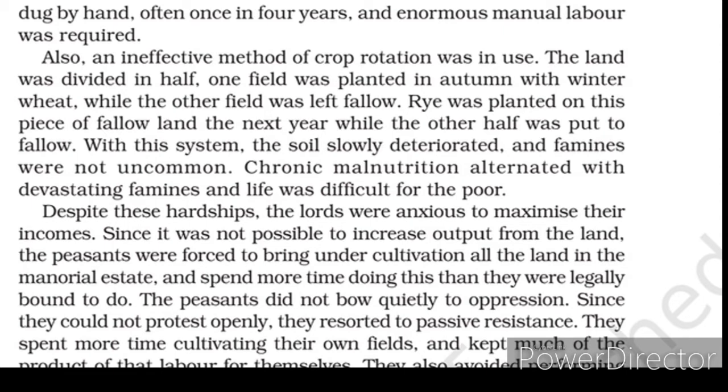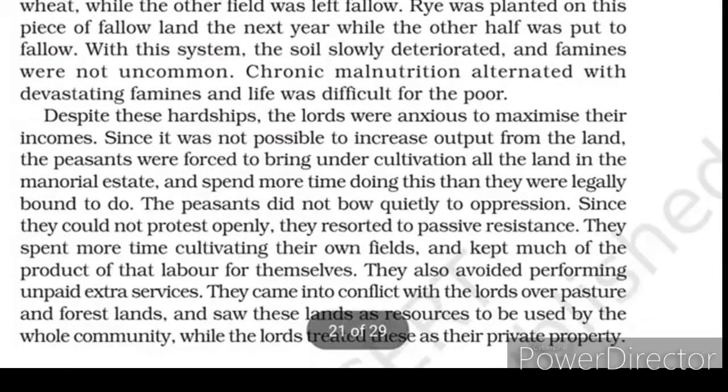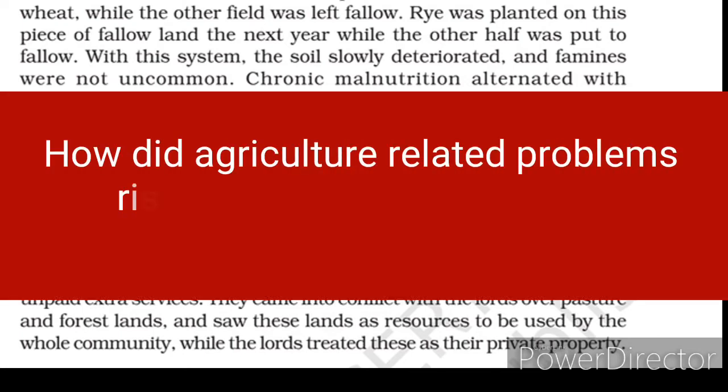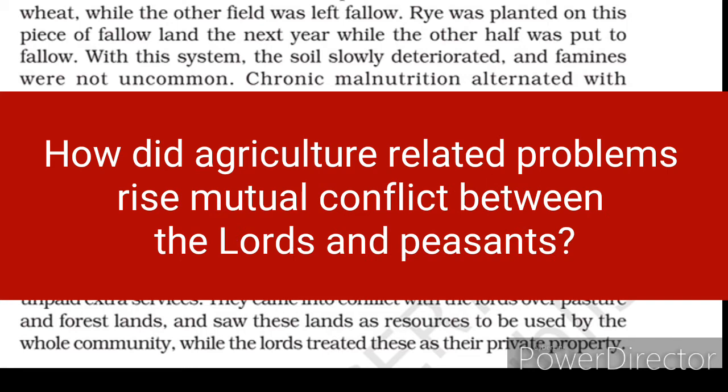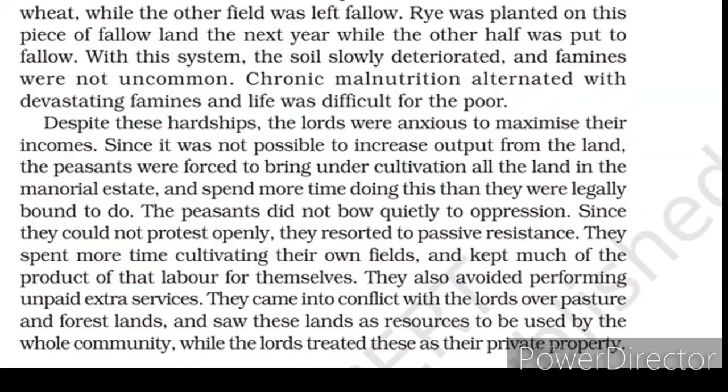Then you can see the next paragraph, it's written: despite this hardship. For this paragraph you can also take down one question. The question is, how did agriculture related problems give rise to mutual conflict between the lords and peasants? Under this we are going to study how this conflict in relations arose, how there was a conflict between the lord and the peasants.